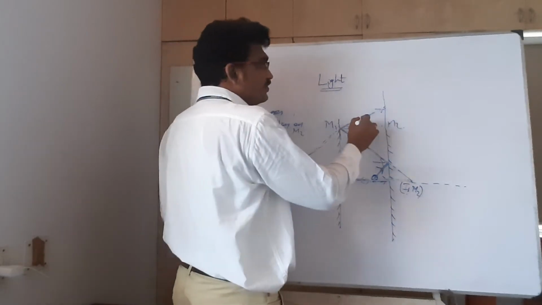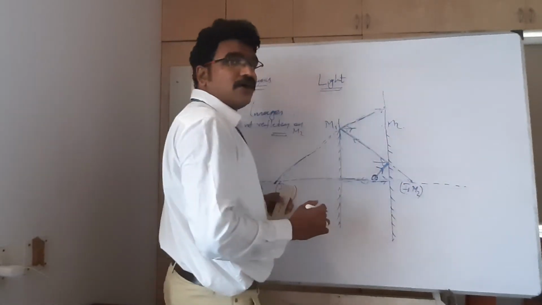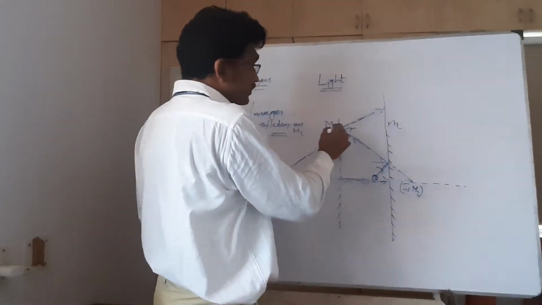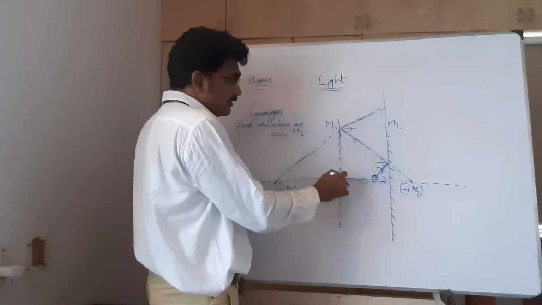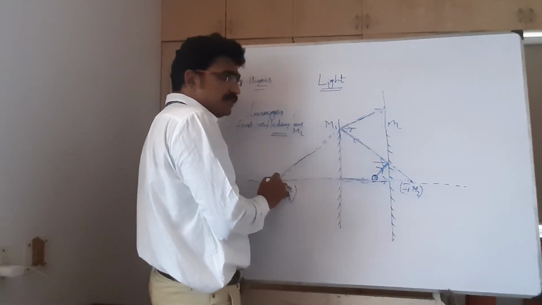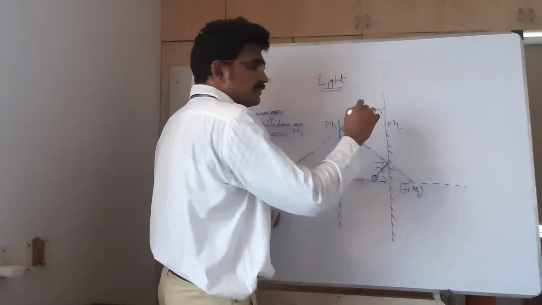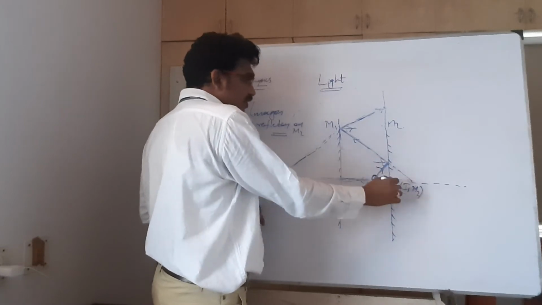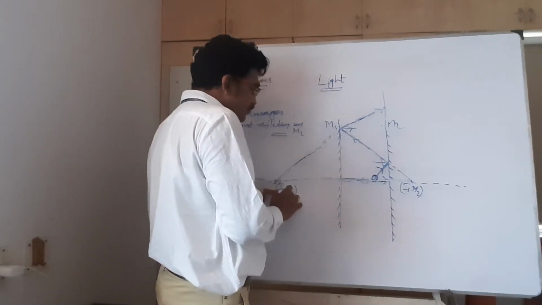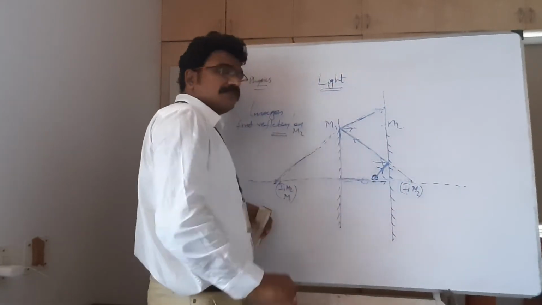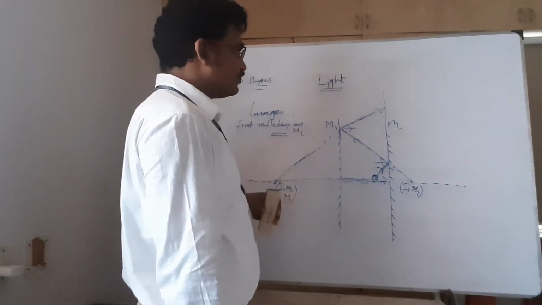Now this reflected ray and this reflected ray cannot meet. Then what do I have to do? We have to go for the virtual condition. What virtual condition? I have just extended them back. Then this is the image point of this object I1 M2. That's why I have written the image of I1 M2 on M1. This is the image of this one in this direction. This is what you should understand.